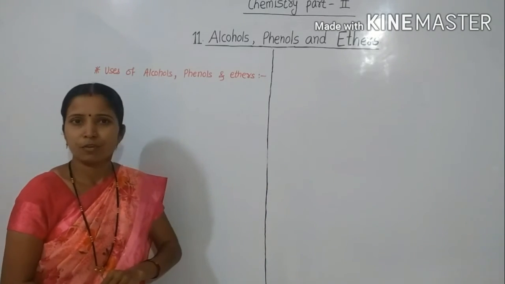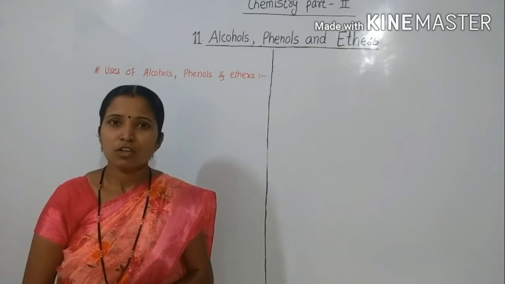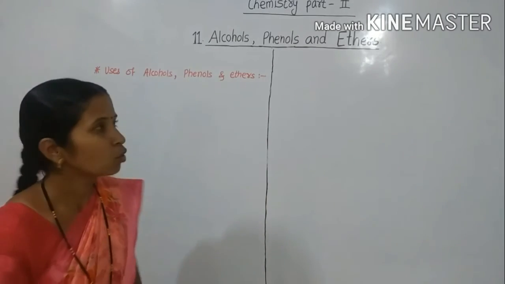Okay, so our next point is uses of alcohols, phenols and ethers. First we study the uses of alcohols.